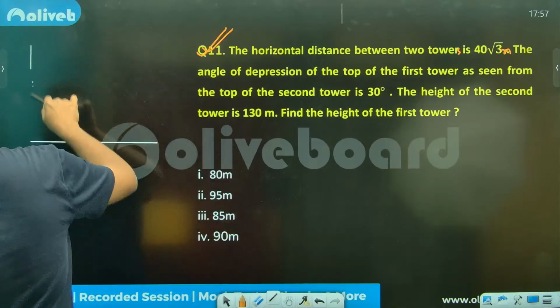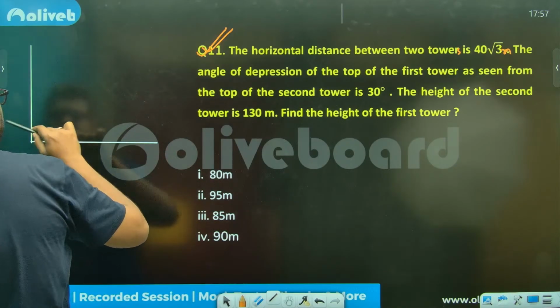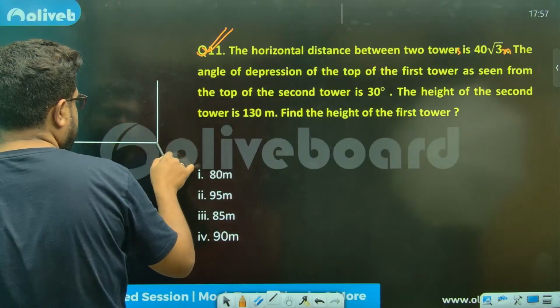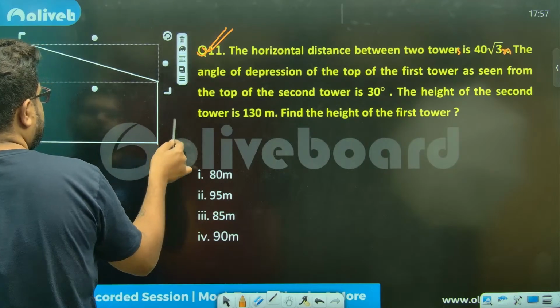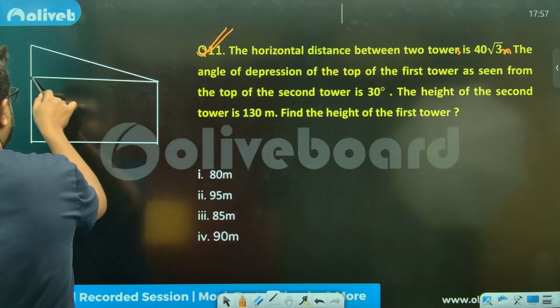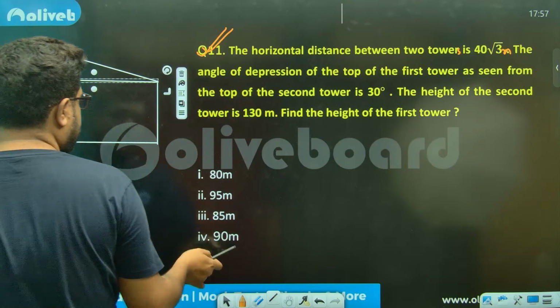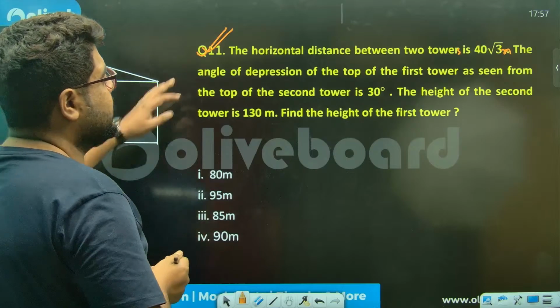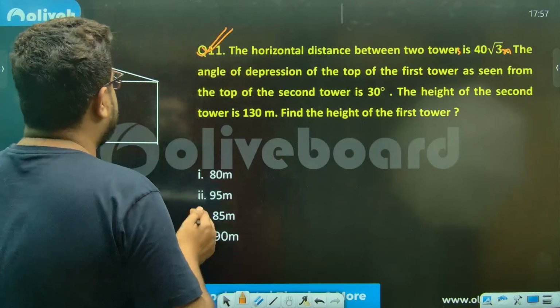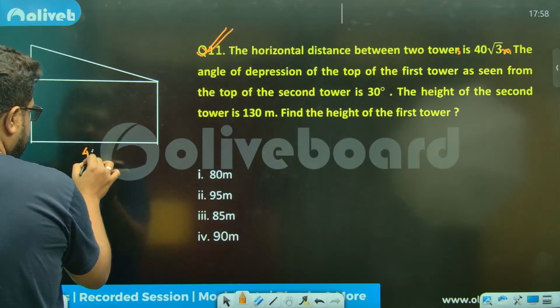So there are two towers like this. The horizontal distance between the two towers is 40 root 3.